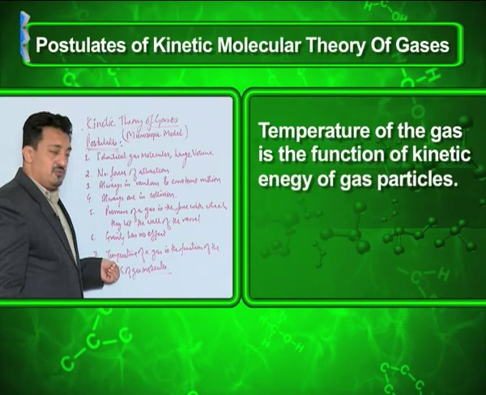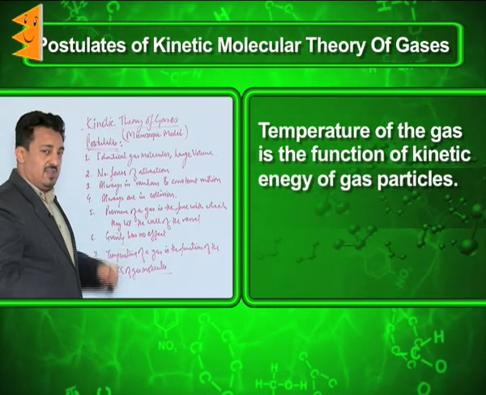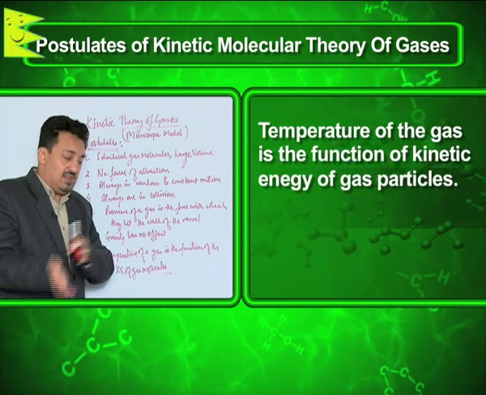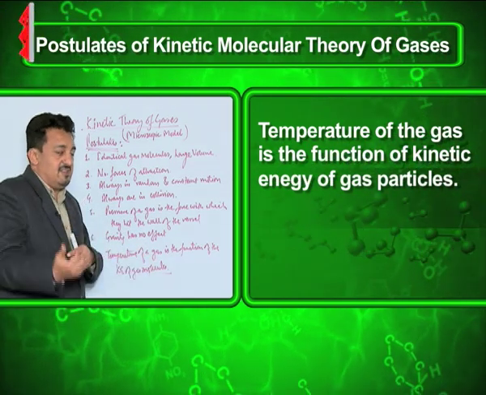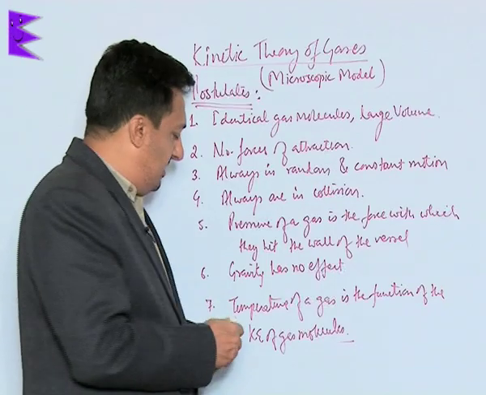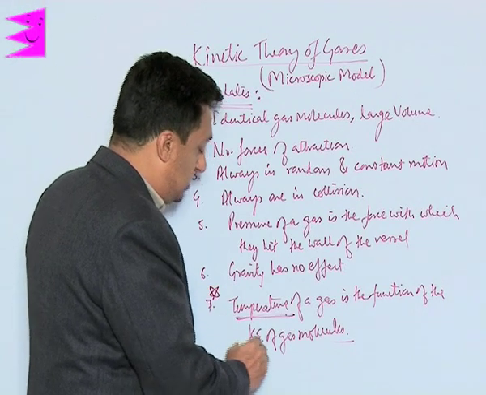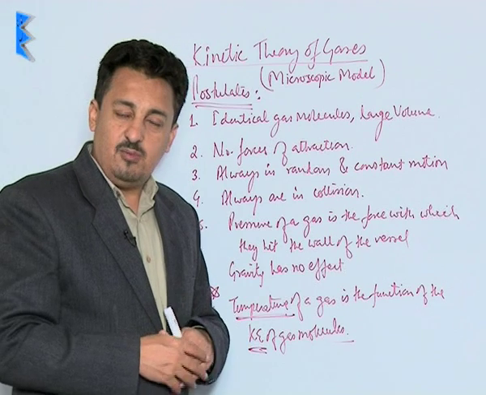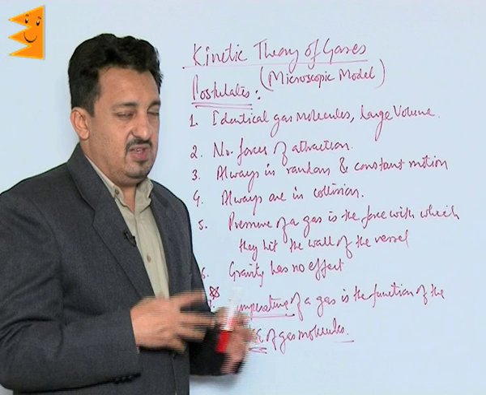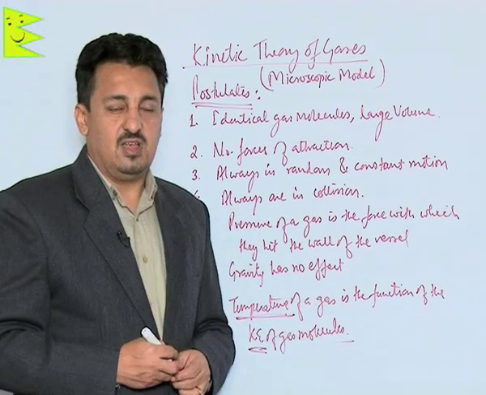Then the temperature of a gas is found to be a function of the average kinetic energy of the gas molecules. Or we can say that the average kinetic energy of the gas molecules is a function of its temperature. If we increase the temperature, the kinetic energy gets increased, they strike the wall of the vessel with greater force, and the pressure also gets increased. This postulate is most important because this is how it relates temperature and energy, and that is the major formula we get out of it, which is PV equals 1/3 mnu squared, from where we derive that kinetic energy is a function of temperature. So these are the major postulates of the kinetic theory of gases.